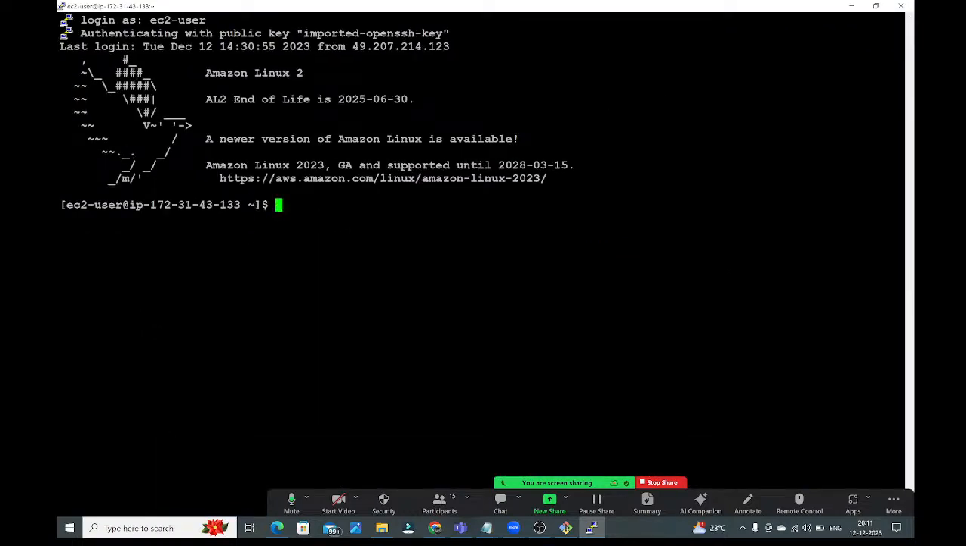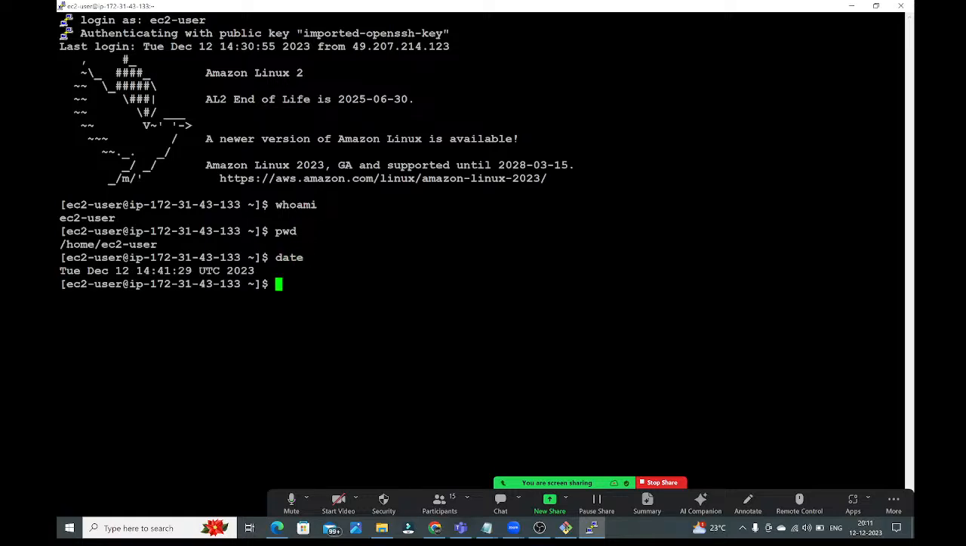We have connected through PuTTY also. This is the IP address of our Linux virtual machine, and we have connected as EC2-user. Here also you can type those commands. Who am I? I am the EC2-user. pwd, right? This is the present working directory.